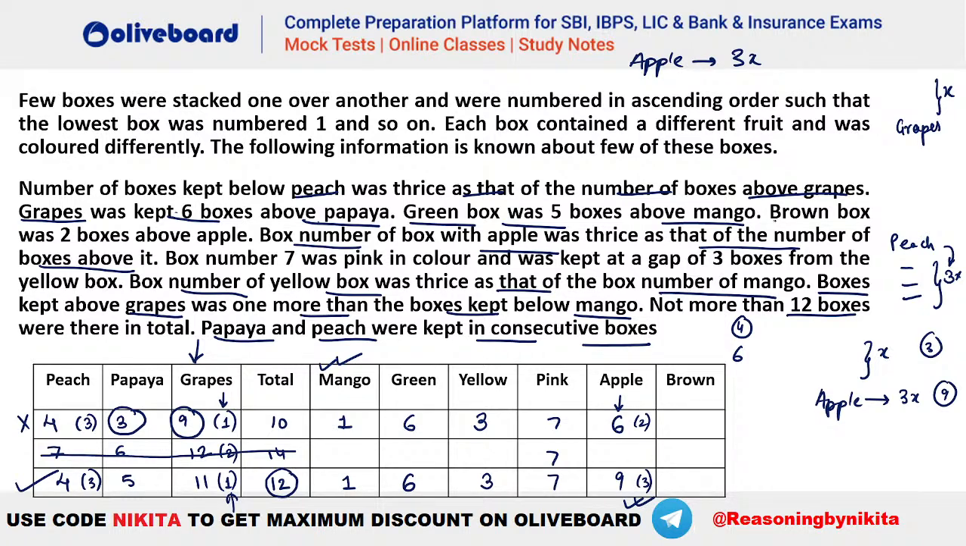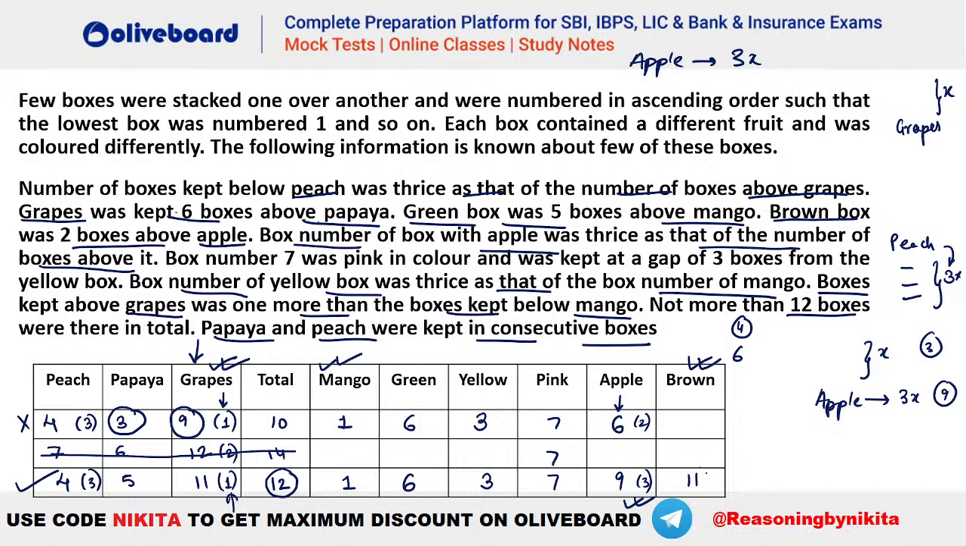What was given about brown box? Brown box was 2 boxes above apple. So that means brown box will be 11 here. Now somebody may ask, ma'am, why is grapes also 11 and why is brown also 11? Guys, be careful. Color and fruit can have the same box number. It should not happen that you have papaya and grapes in the same box, or green and yellow in the same box. One box cannot have 2 fruits or 2 colors, but one color and one fruit is a possibility.